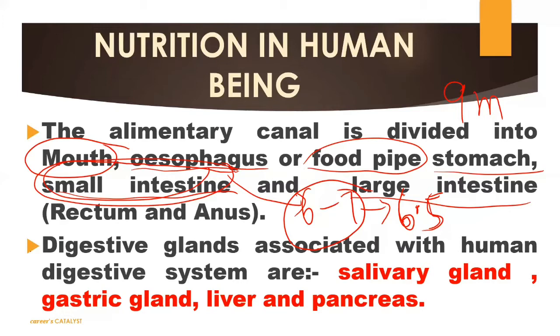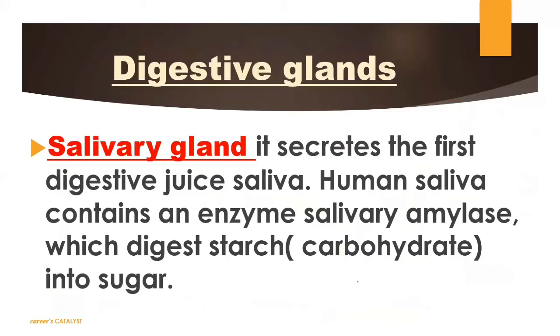So we will talk about the digestive glands also. The digestive glands associated with the human digestive system are the salivary gland, gastric gland, liver, and pancreas. These 4 glands are very important because they help to digest all the complex food which we intake. Okay, now we will talk about all the glands one by one here, and then we will talk about the human digestive system. So first we will talk about the salivary gland.